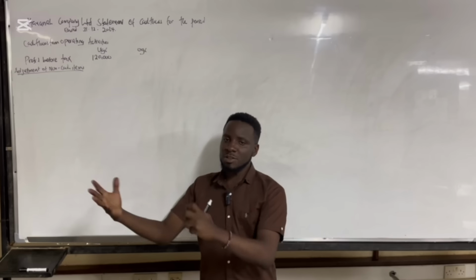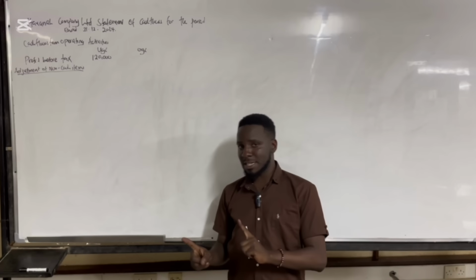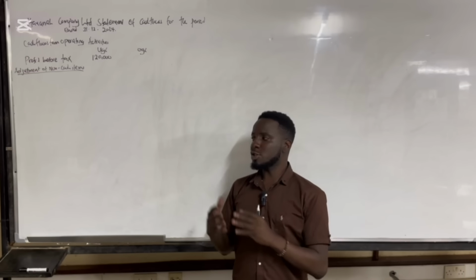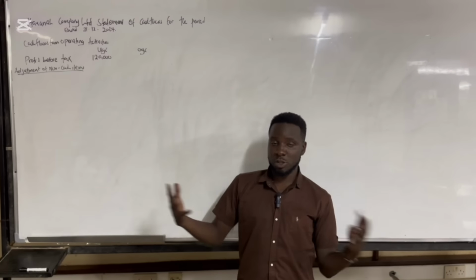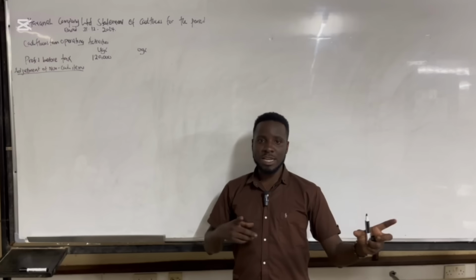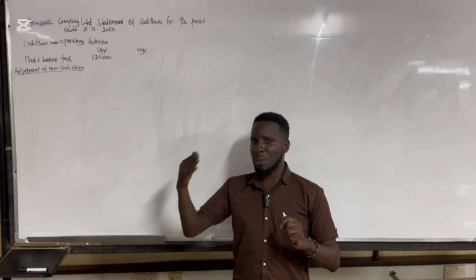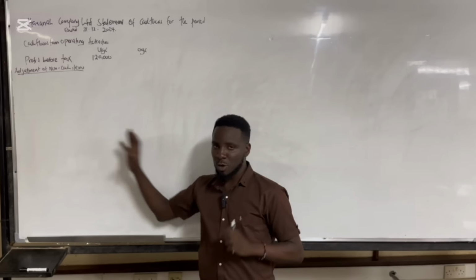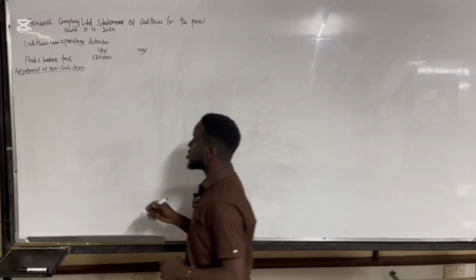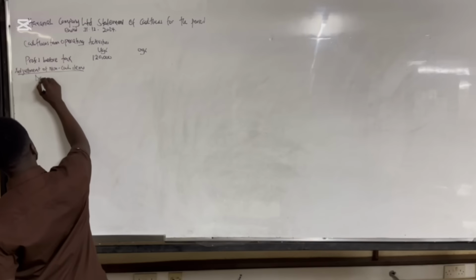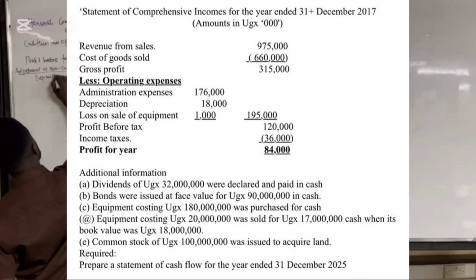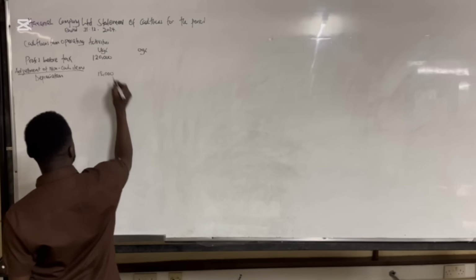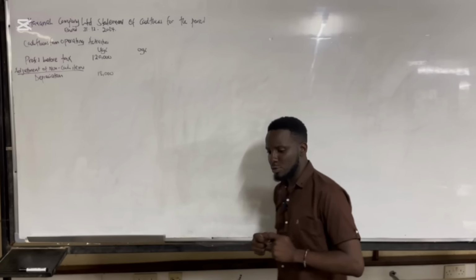Now, depreciation can either be given to you in the income statement, or depreciation can be given to you in additional information. Or there are also some instances whereby depreciation might not be given to you, and you're supposed to calculate it using accumulated depreciation, meaning you can draw up a T account for accumulated depreciation to get how much depreciation was charged over the year. But here they have given us our depreciation, so we add back our depreciation, and if we check in the income statement, our depreciation is 18,000. That was our depreciation that we had.